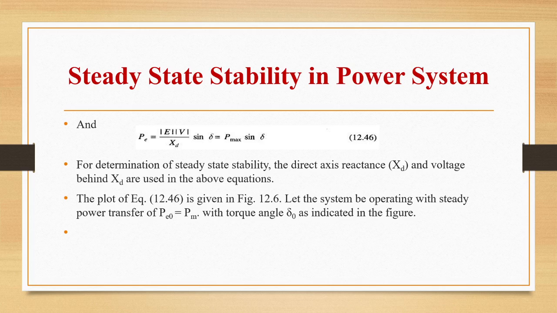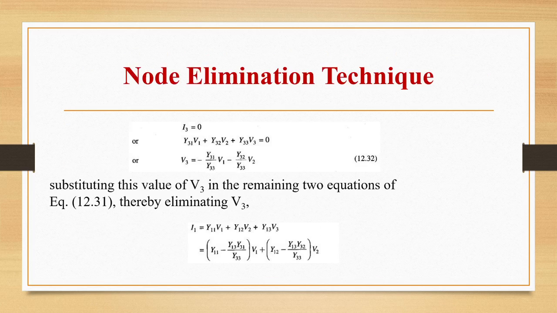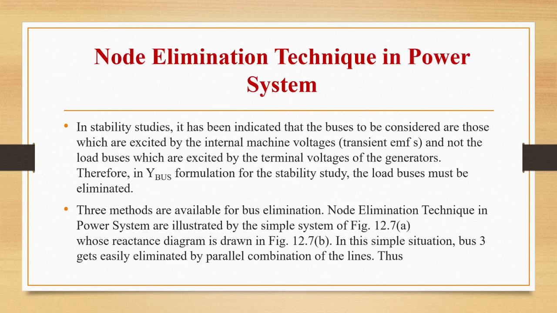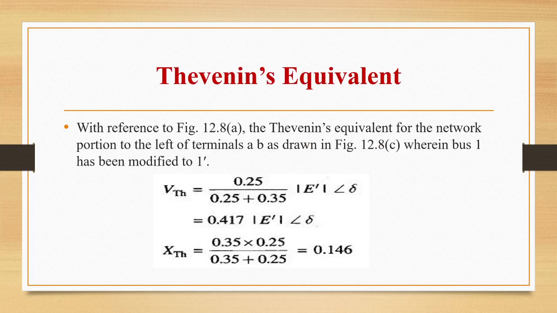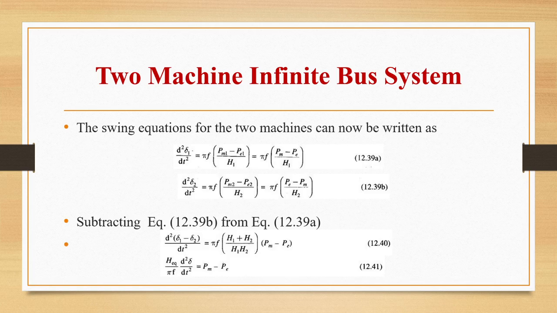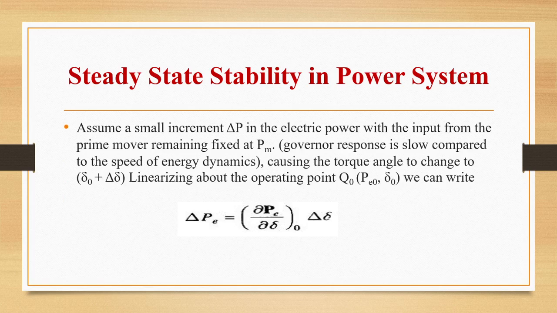So let the system be operating with steady power transfer of Pe0 = Pm with torque angle δ0.